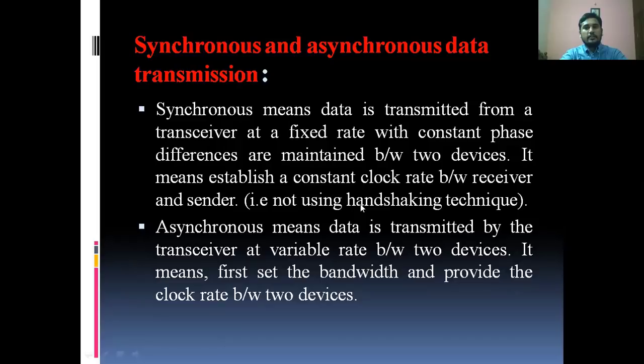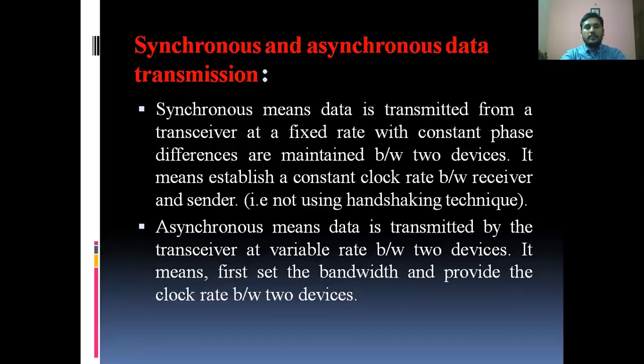The client sends a request to the server. If the server accepts, an acknowledgement is automatically sent back to the client. So client-server communication is done using the handshaking technique. Here we are not using the handshaking technique. So synchronous means data is transmitted from the transceiver at a fixed rate with constant phase differences maintained between two devices.